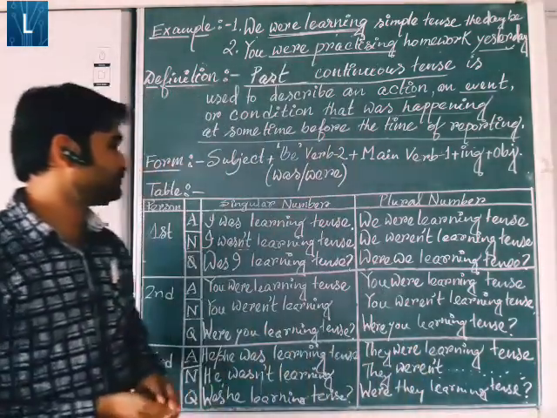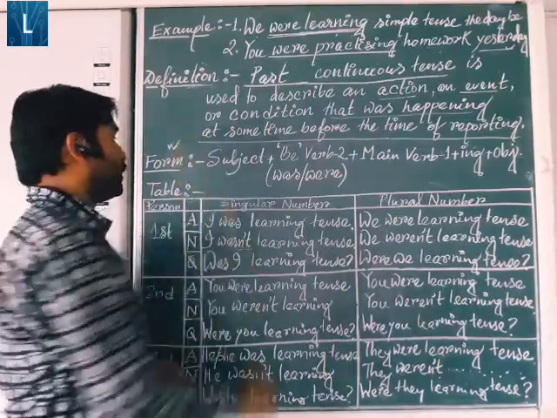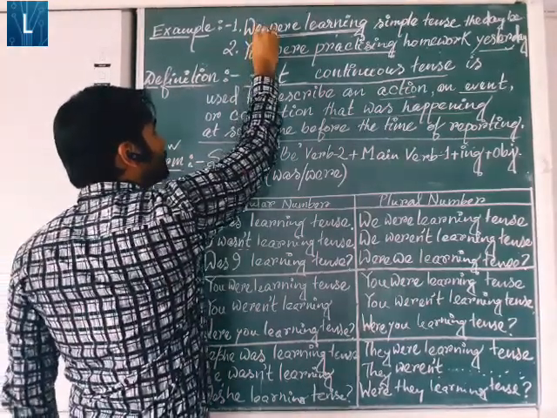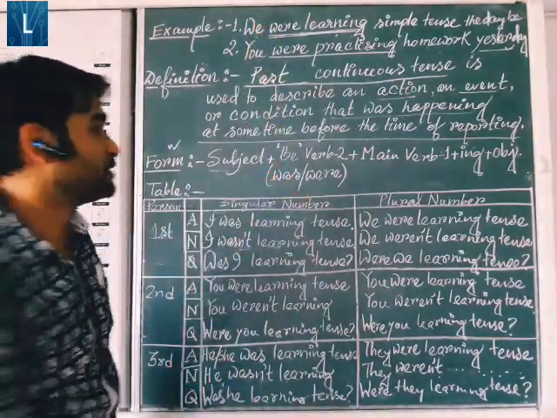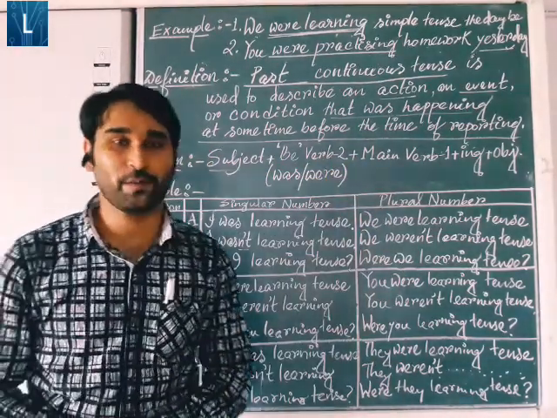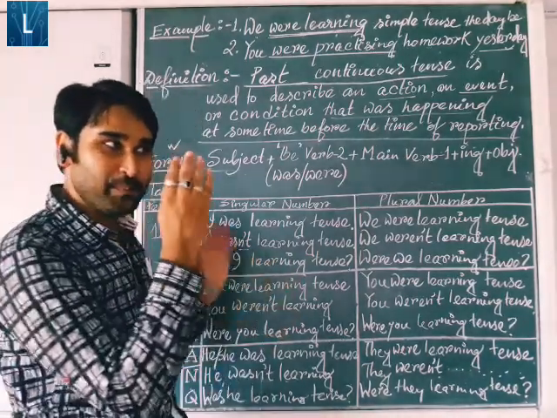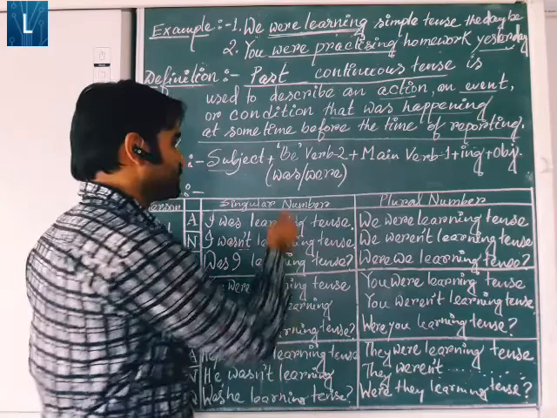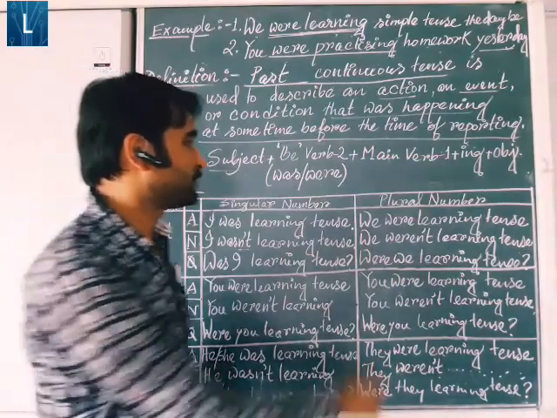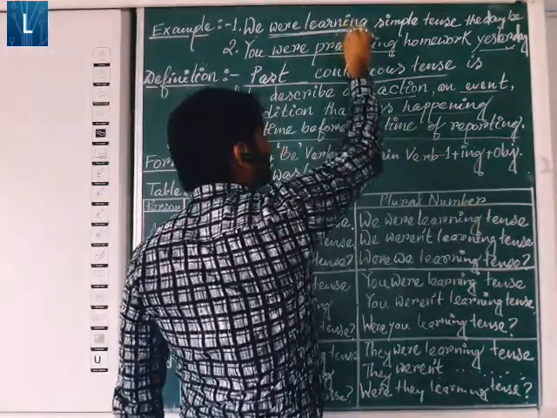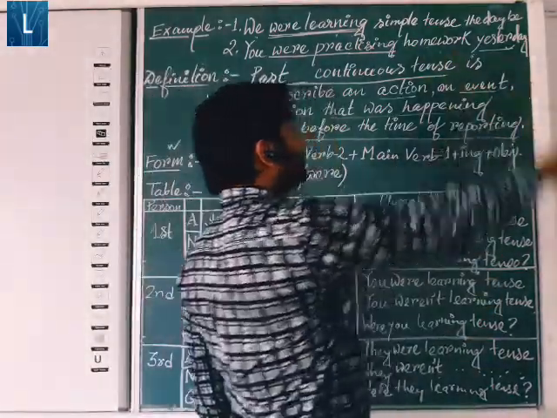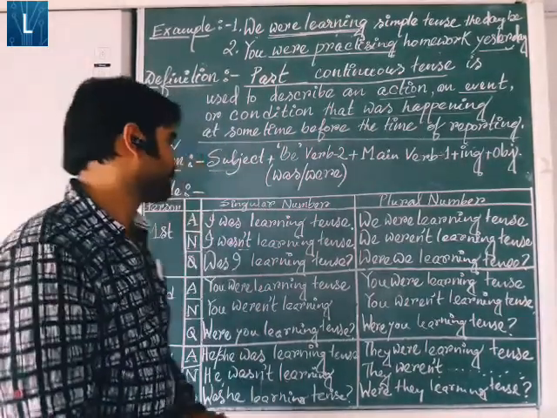Okay, now next one, here we will go for the form of it. What will be the form? Now form, as you know, subject first, here we and you, subject followed by be verb second form. Be verb second form, you know, was and were, as it is in be verb first form, am is are in present continuous tense you have seen. Just the be verb will be changed in past continuous tense. So am is are will be was were because it is the be verb second form. Next one, main verb plus ing. Here main verb learn and practice with ing form. So practicing and learning, followed by object. Here simple tense or homework, like that.